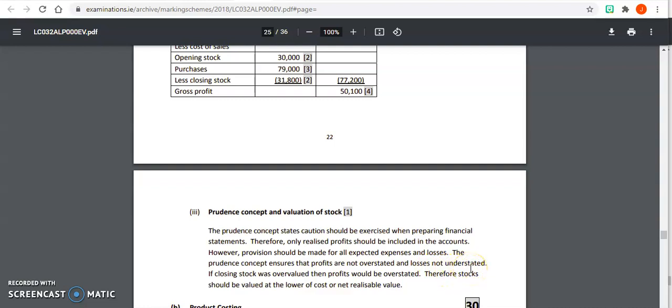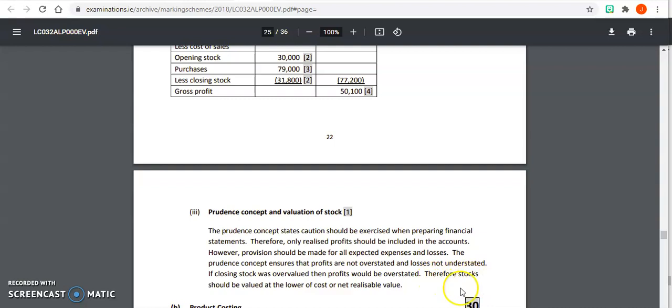So if we overstated our profits, then we won't be shown a true fair value of the company. And if losses are understated, so we're not putting in too much losses. So if closing stock was overvalued, so if we put an overvalue on our closing stock, then our profits would be overstated. Okay, so we're saying we've got too much profit.